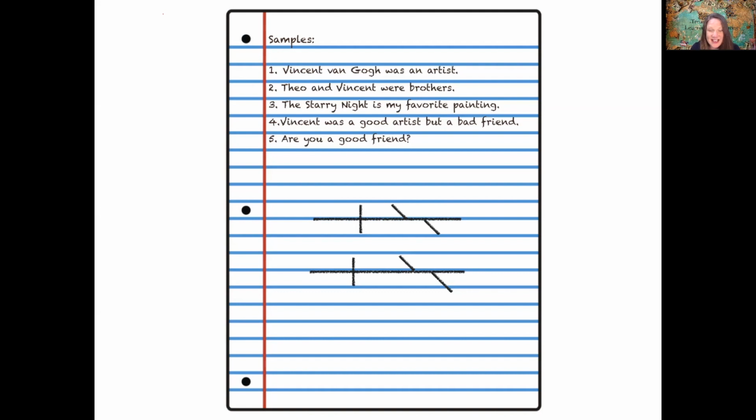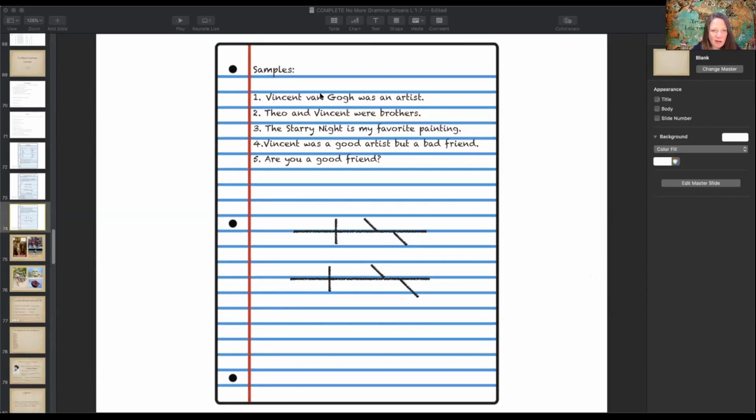We are now going to see if you are correct in labeling the different sentences. Number 1, you should have the linking verb was. Vincent van Gogh is the subject. Artist is following a linking verb and is renaming Vincent van Gogh. Artist is your noun 1. It's a predicate nominative.